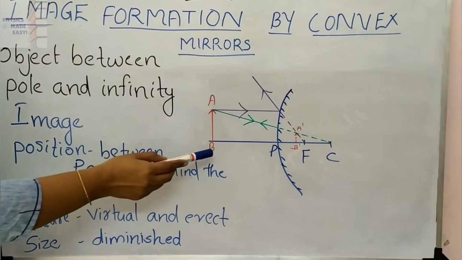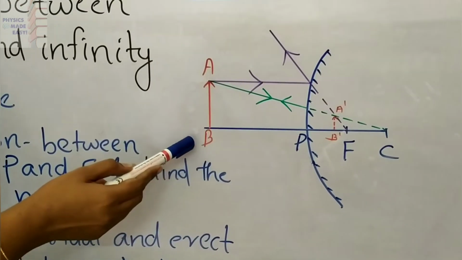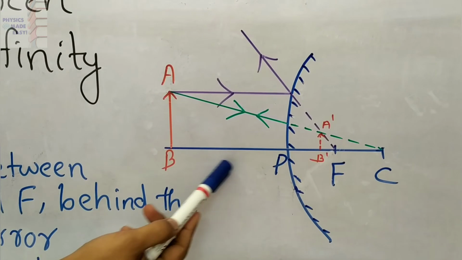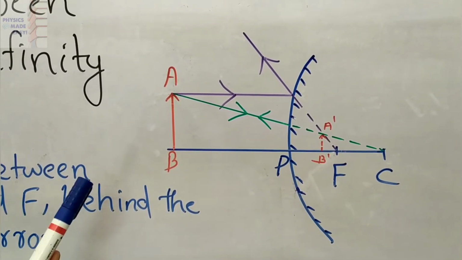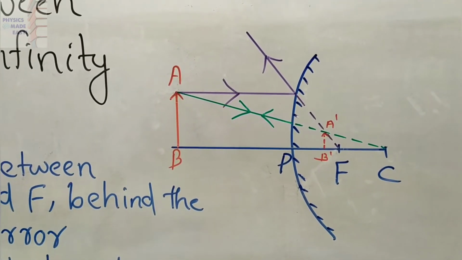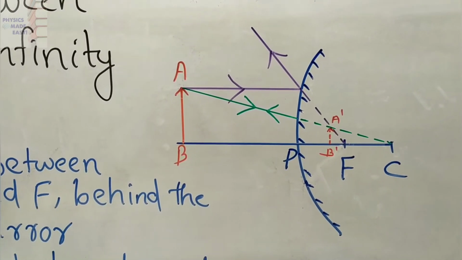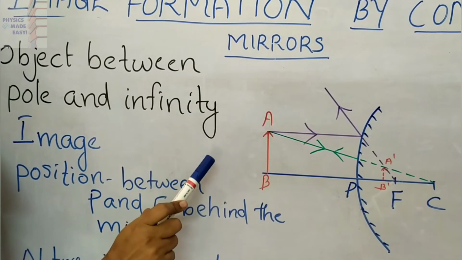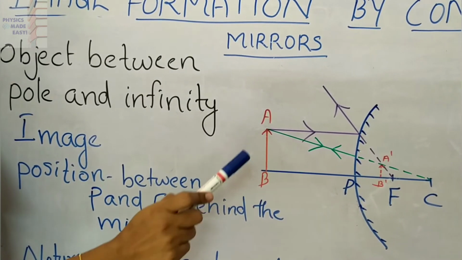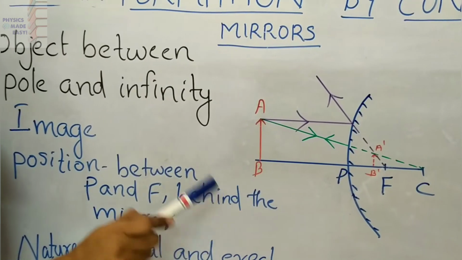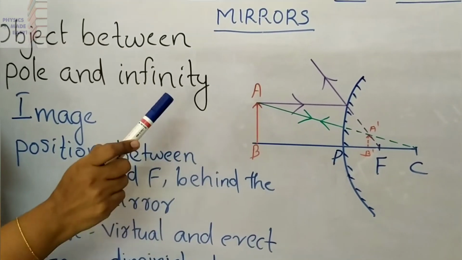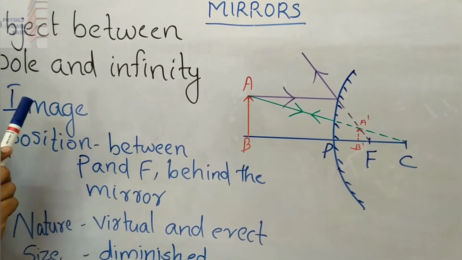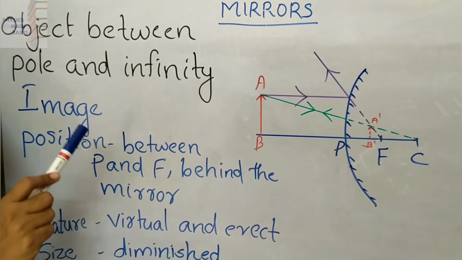In this diagram you can see that the object is placed at a distance from this convex mirror. So here no other positions are there, so we can't say in terms of any position. Here you can consider the object is between pole and infinity. Here you are placing the object between pole and infinity of a convex mirror. Here you can say that the object is at a finite distance from the convex mirror. For all these cases you can draw the same diagram.